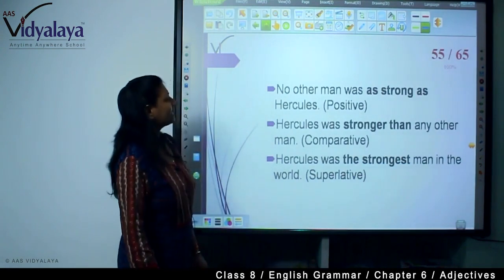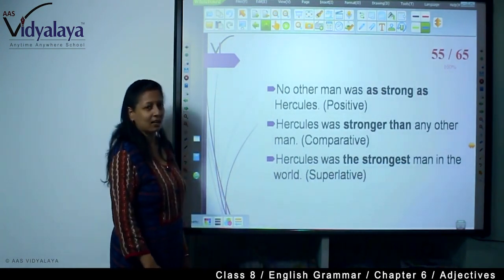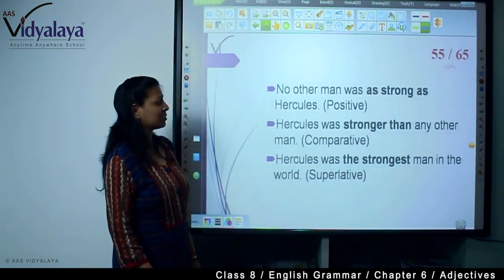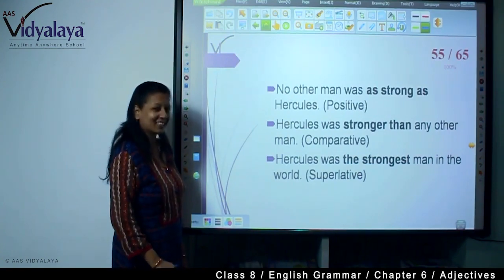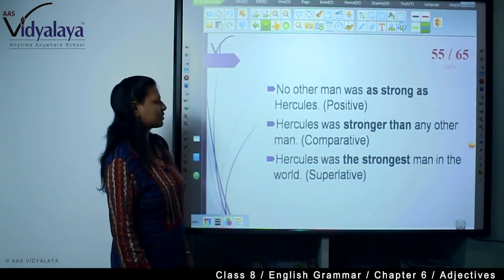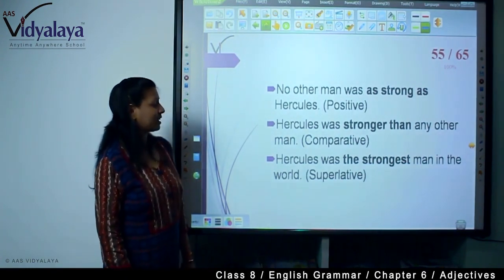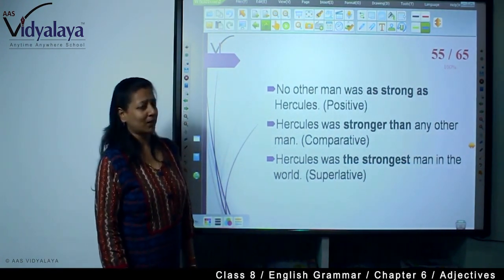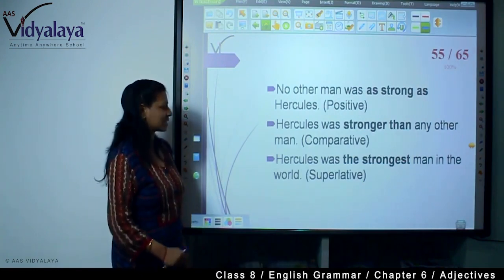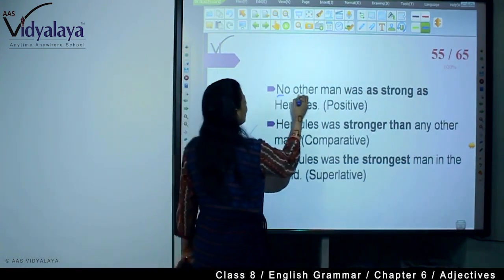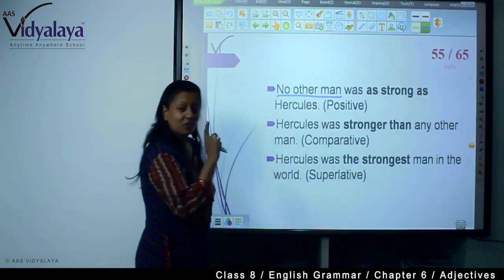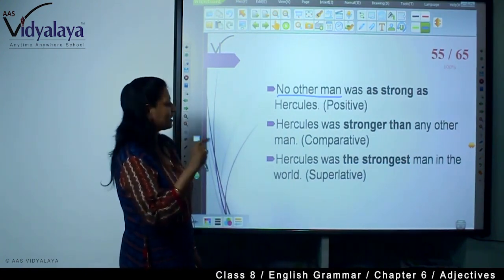Next, no other man was as strong as Hercules. So Hercules was stronger than any other man, and Hercules was the strongest man in the world. Here we are not writing "one of the strongest men", because he was declared the strongest man. So "no other man", whereas there it was "very few", right?